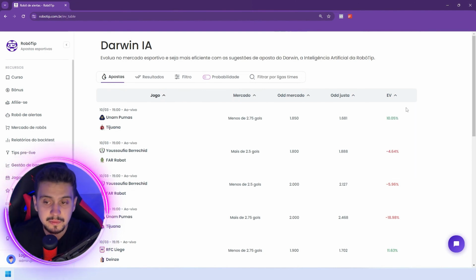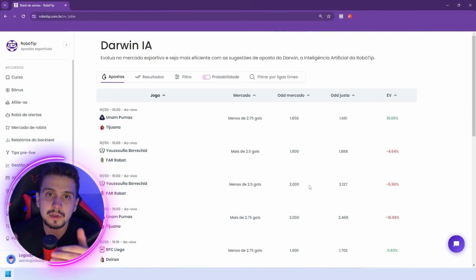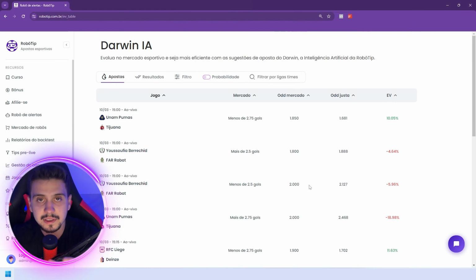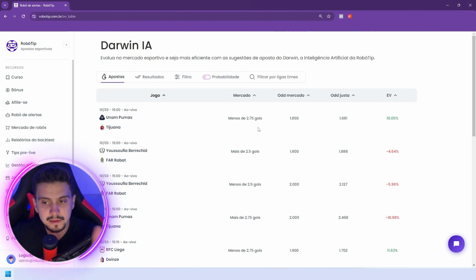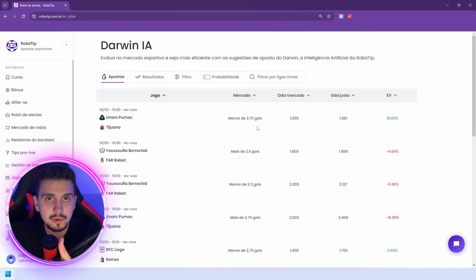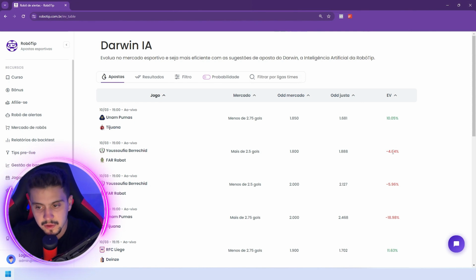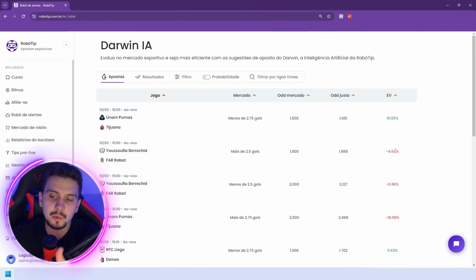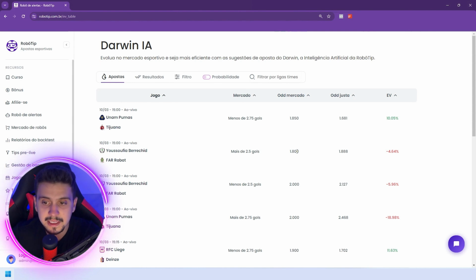The idea here is simple. If there is positive expected value, by accumulating it in the long term, taking a volume of positive EV, consequently you can profit. On the contrary, as I mentioned to you, if you have a negative expected value in the long term, the tendency is that you will end up at a loss because you are not capturing the value. You are getting worse than fair value. Therefore, it is crucial to assess the EV accurately to make informed decisions.